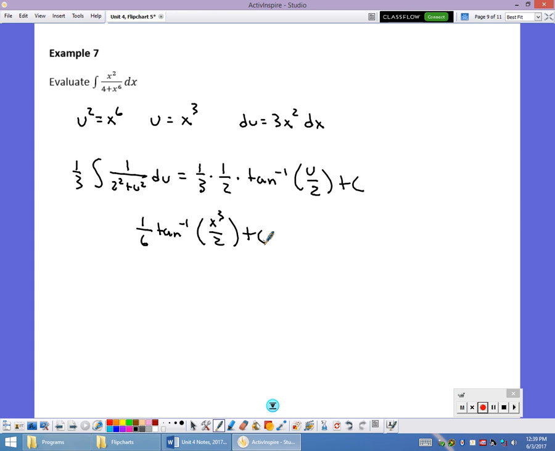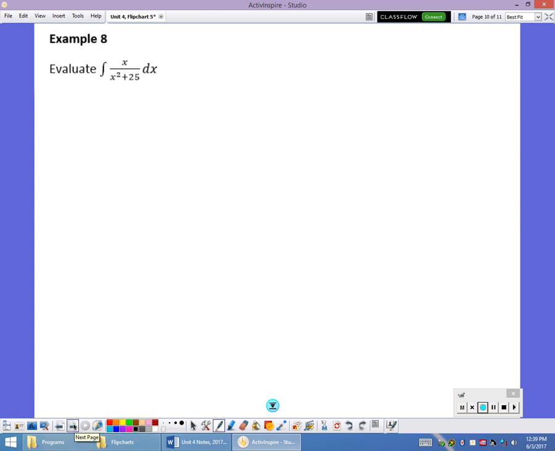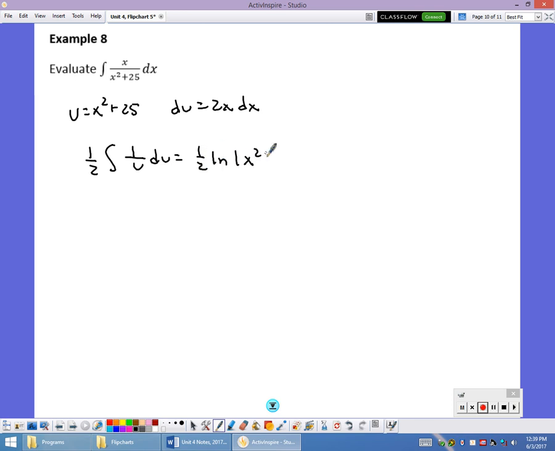Now, this one differs from my next one, because if you look in this one, this looks like it might be inverse tangent, but it's actually ln, because this power is exactly 1 less than this one. So if I let u be x squared plus 25, then du is 2x dx. And that x dx in the numerator is 1/2 of du. So I can write it as 1/2 times the integral of 1 over u du, which is just 1/2 ln of the absolute value of x squared plus 25 plus c. And you do have to know the difference between those. You can't use them interchangeably. It can't be like inverse tangent or ln. It's unique. So it's one or it's the other.